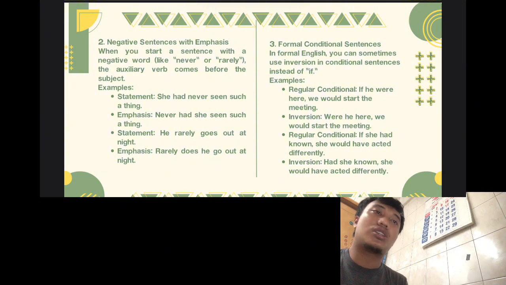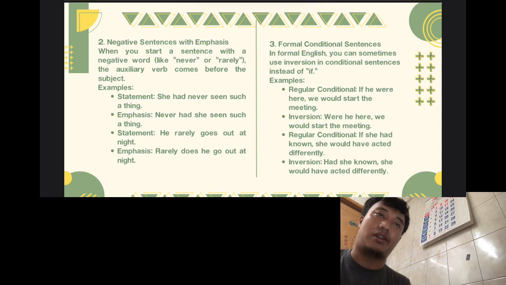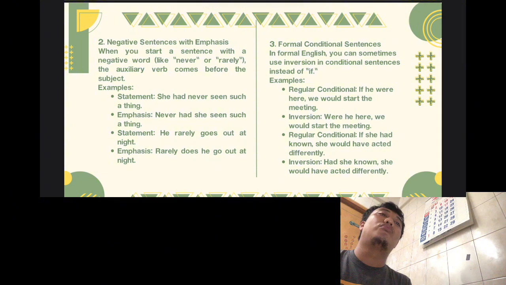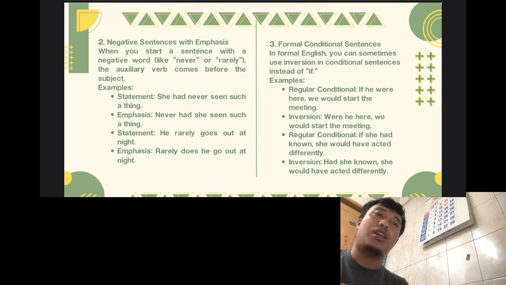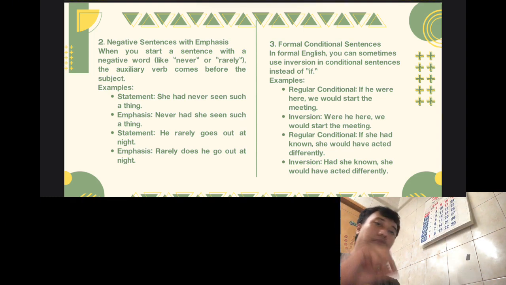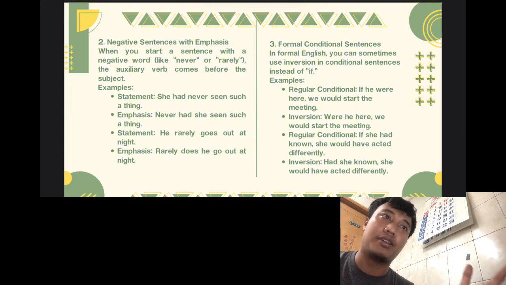The inversion is: were he here, we would start the meeting. We can erase the if, so the inversion is just the function of if.